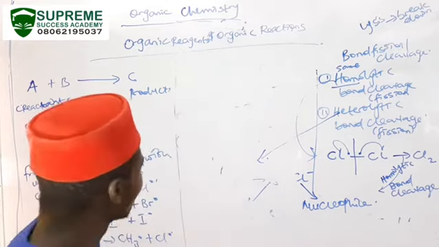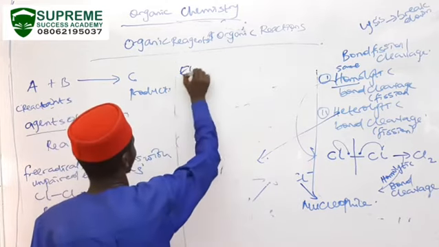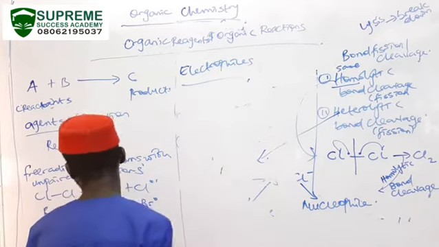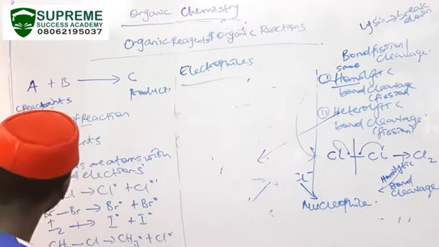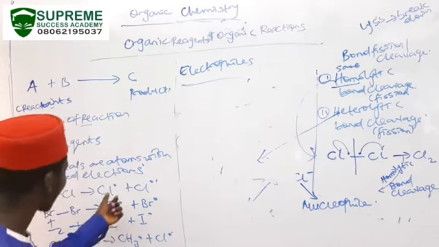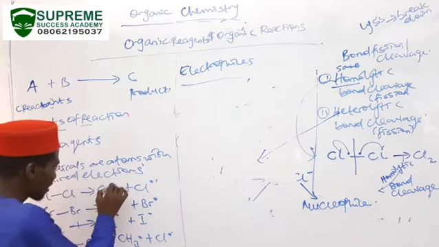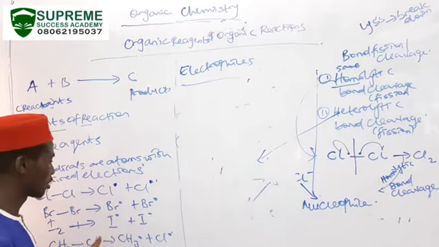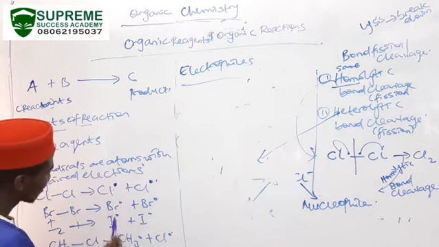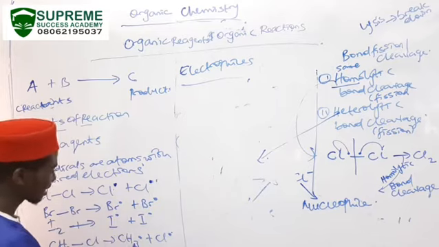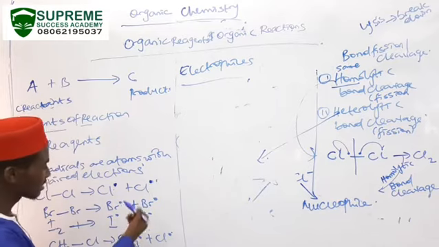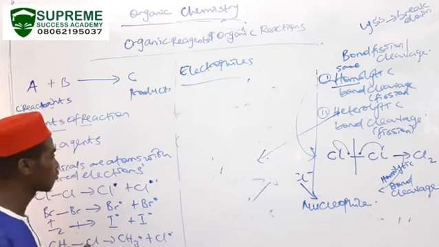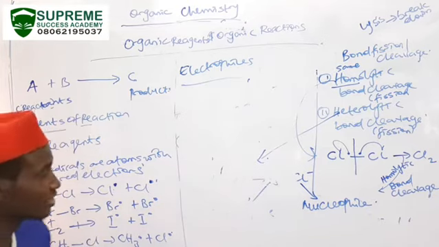Now we move to electrophiles. A simple, easier way of identifying your free radicals is by taking note of the fact that they are usually molecules with a dot somewhere on top of the molecule. As you can see, there's a dot here, there's a dot here, there's another dot here, and there's another dot here. So once you see molecules carrying a dot, or carrying an unpaired electron, you know that you are talking about free radicals.